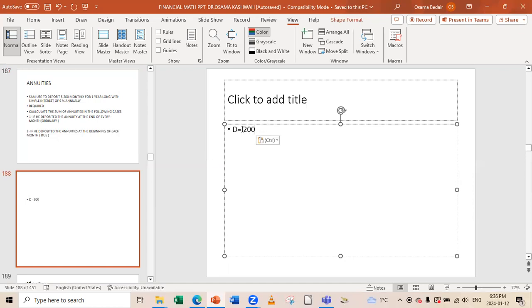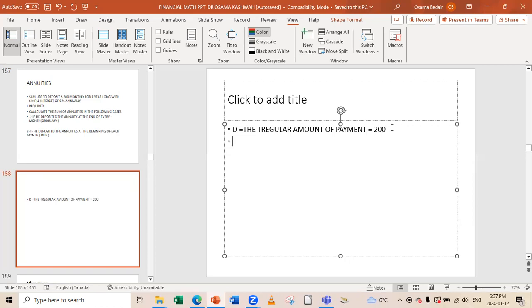D denotes the regular amount of payment. Let us say regular, so the students will know that this is always there. So the regular amount of payment here is D, and D equals $200.